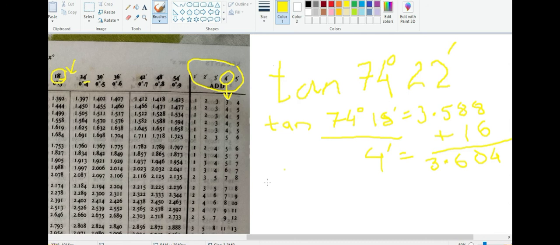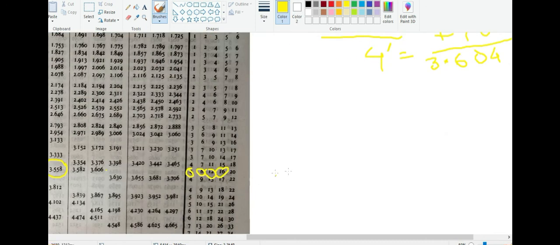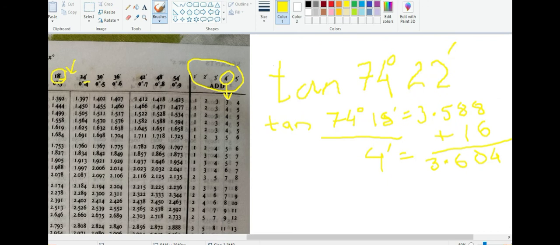When I say next chapter, I mean your height and distance chapter. Our next chapter of trigonometry is height and distance, and in that chapter you will be requiring the values of all these standard angles. So there you have to refer to the table book and find the value this way. Again I'm repeating, for sine and tan you have to add the mean difference, but for cos you have to subtract the mean difference.